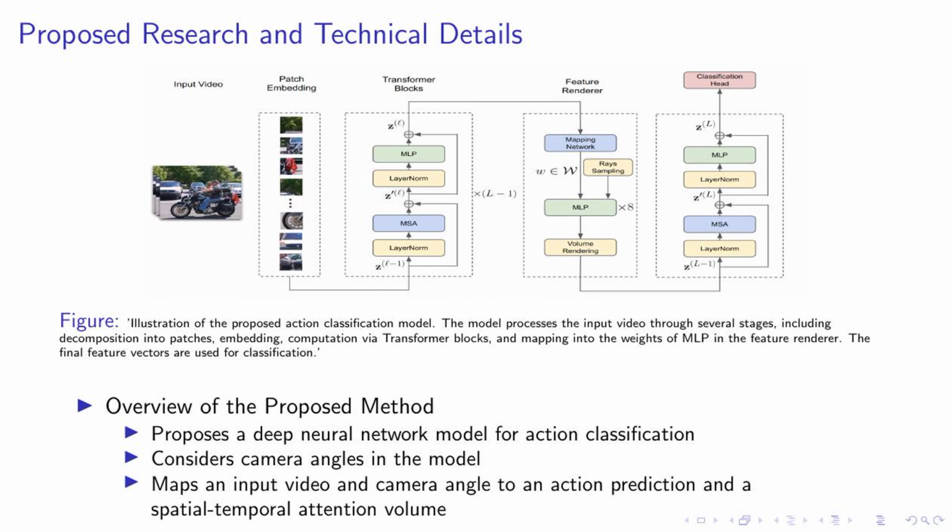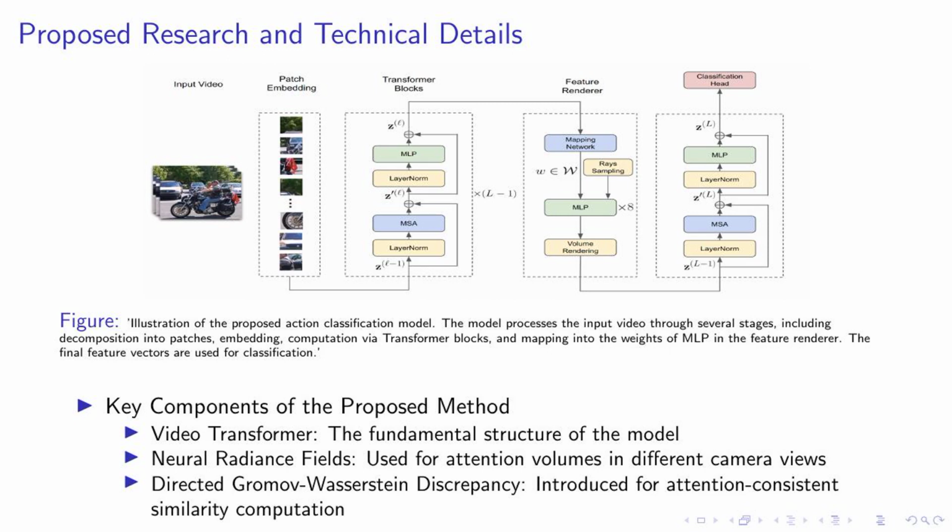Now, let's break down the key aspects of our proposed method. Firstly, we propose a deep neural network model specifically for action classification. This model is designed to consider camera angles, which is a unique aspect of our approach. The model maps an input video and its corresponding camera angle to an action prediction. In addition to this, it also generates a spatial, temporal attention volume. This attention volume is crucial as it helps us understand where the model is focusing its attention during the action recognition process. This way, we can ensure that the model's attention is consistent, even when the view of the video changes. Let's delve into the key components of our proposed method.